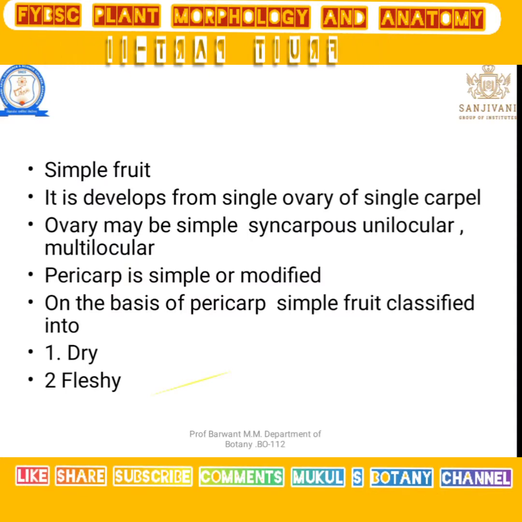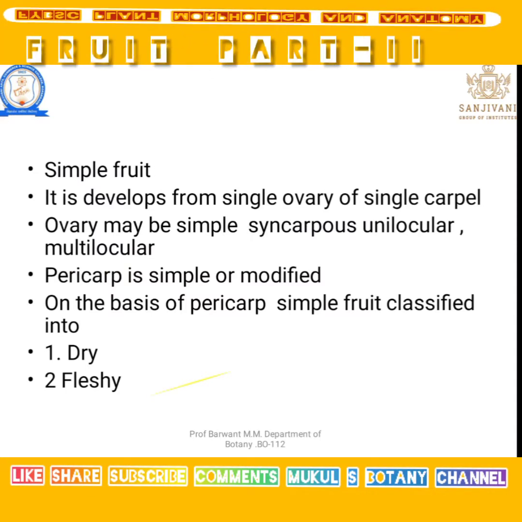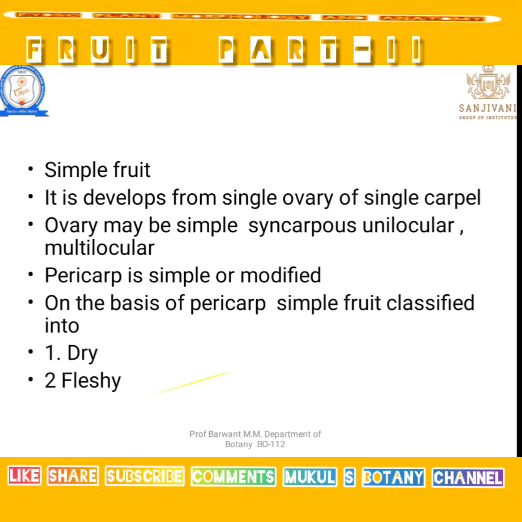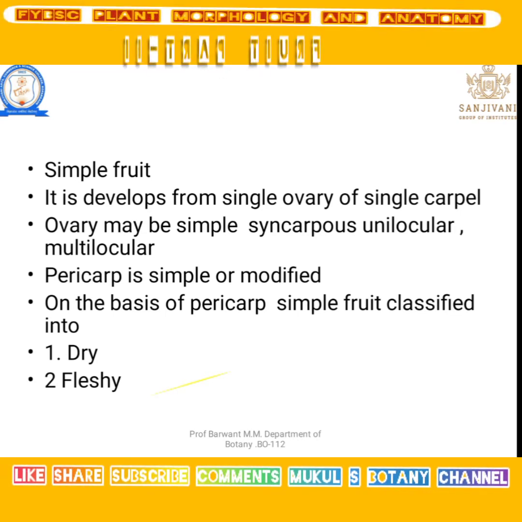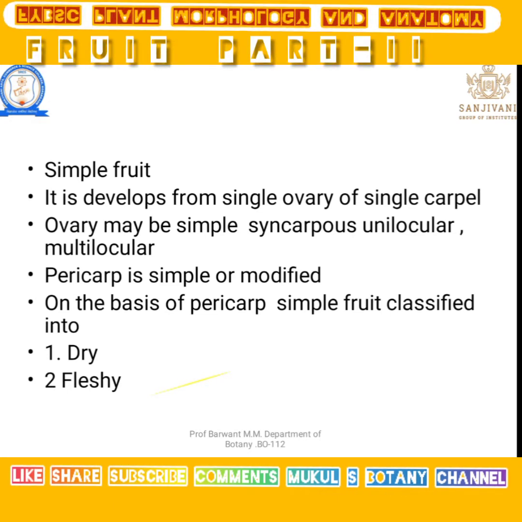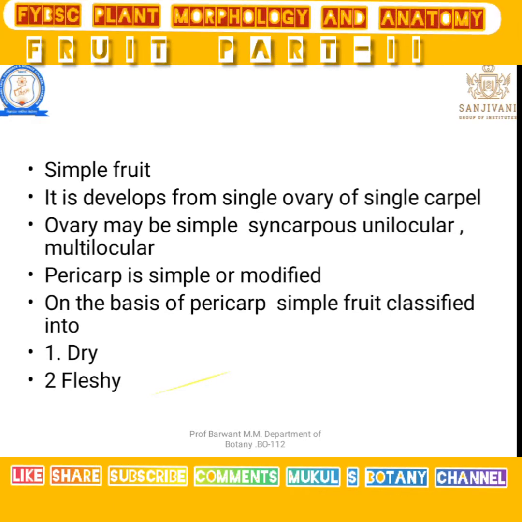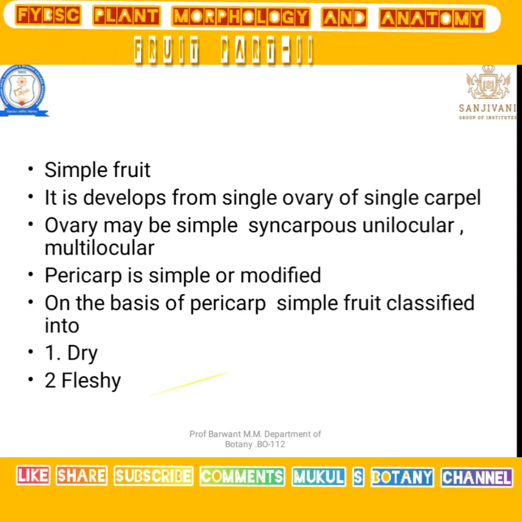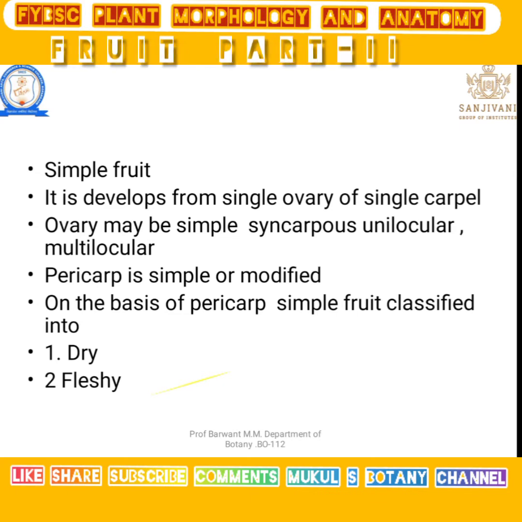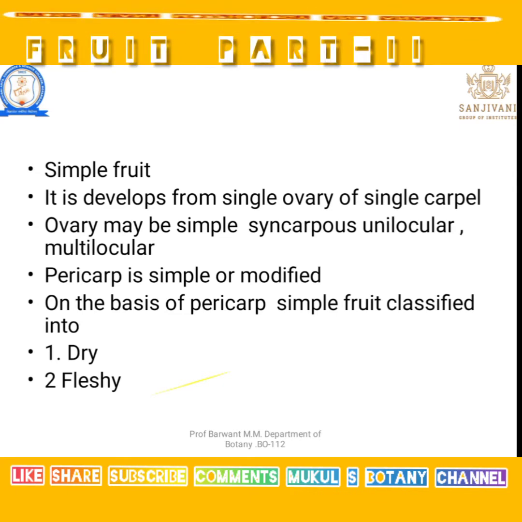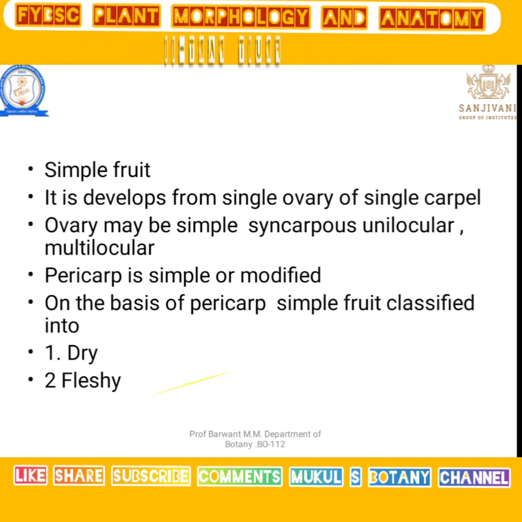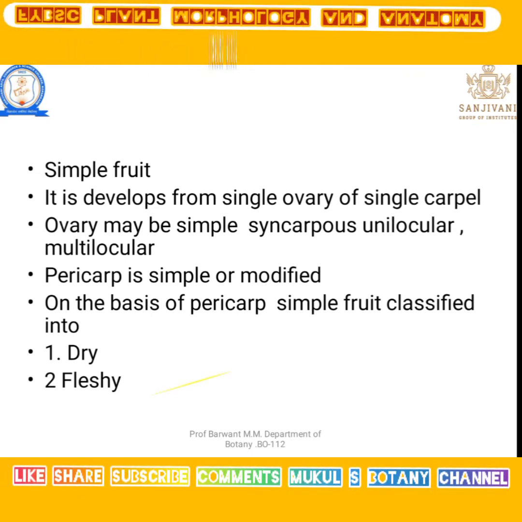Let's see what a simple fruit is. It is a fruit developed from the single ovary of a single carpel. The ovary may be simple, syncarpous, unilocular, or multilocular. The pericarp is simply modified.